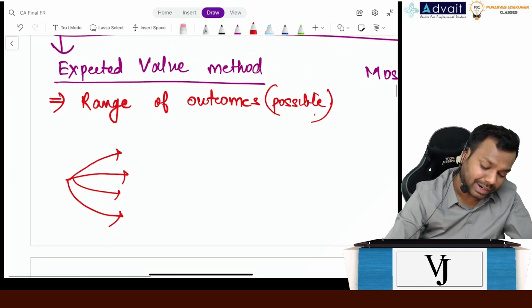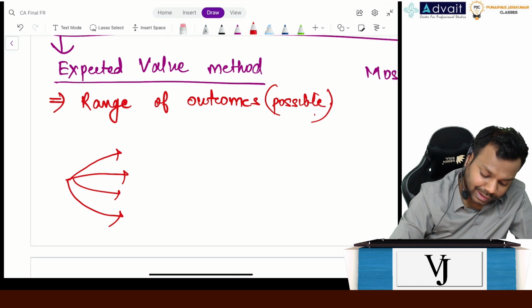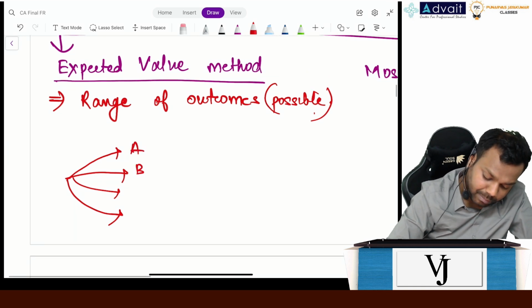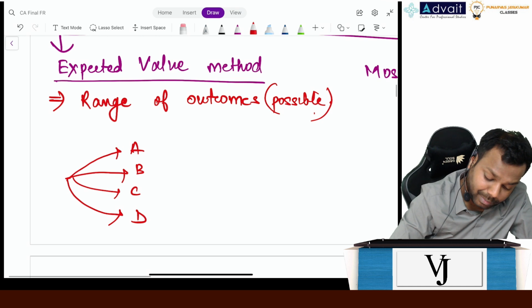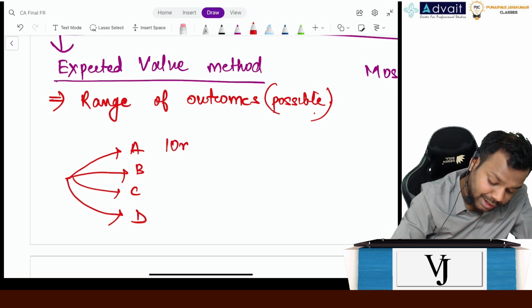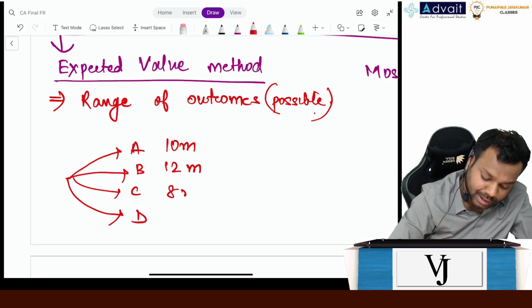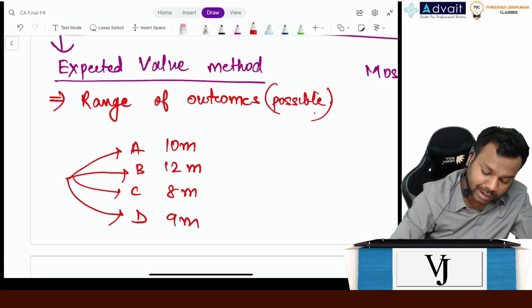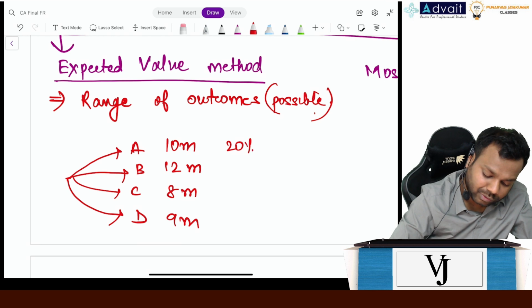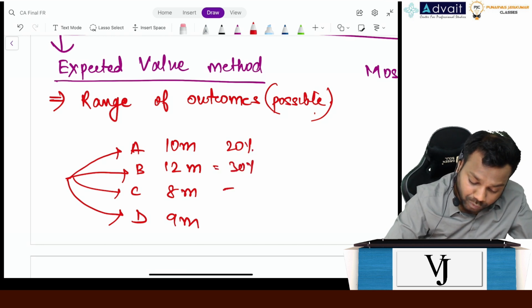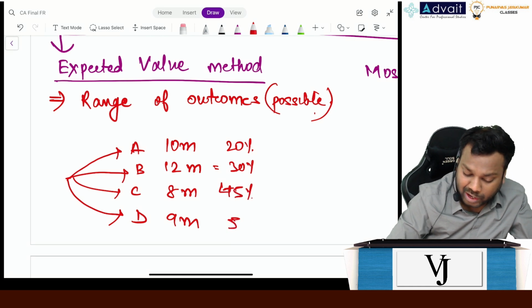What is the meaning of the expected value method? Say there are 4 outcomes A, B, C, D. In outcome A, I will get 10 million. In outcome B, I'll get 12 million. In outcome C, I'll get 8 million. In outcome D, I'll get 9 million. The probability is 20% for the first, 30% for the second, 45% for the third, and 5% for the fourth.